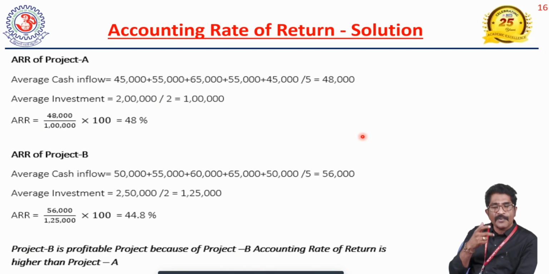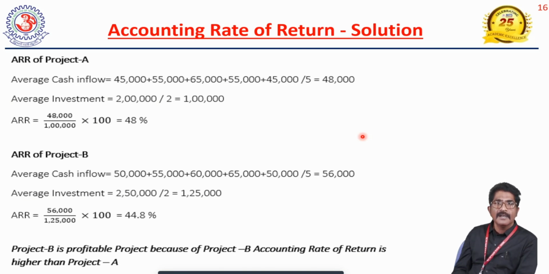If the same amount is invested in project B, you will get 44.8%. Simply we can say project A is the profitable project. So you had better make an investment in project A, because project A's accounting rate of return is greater than project B's accounting rate of return.